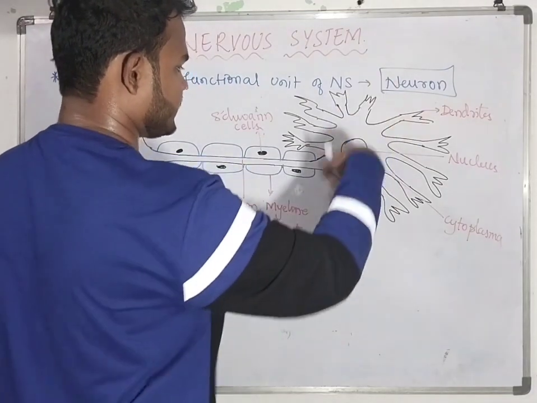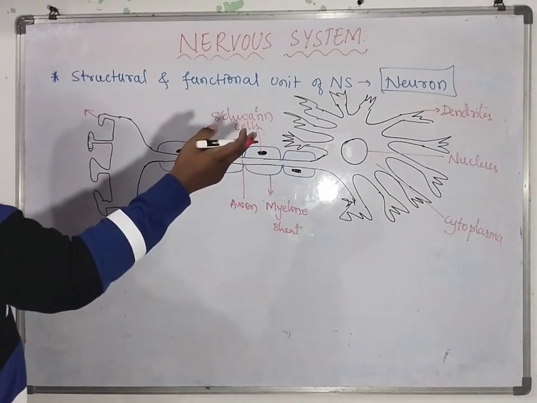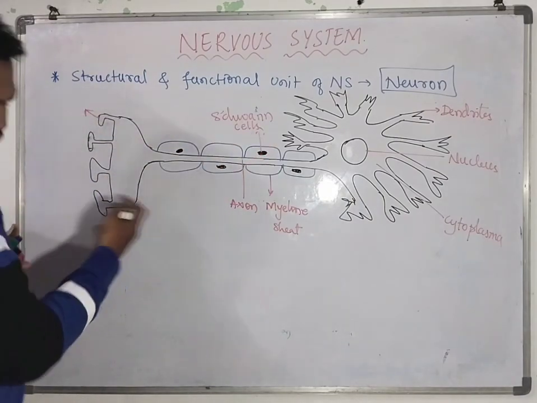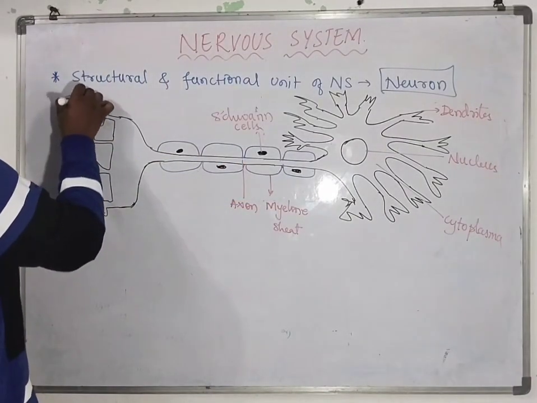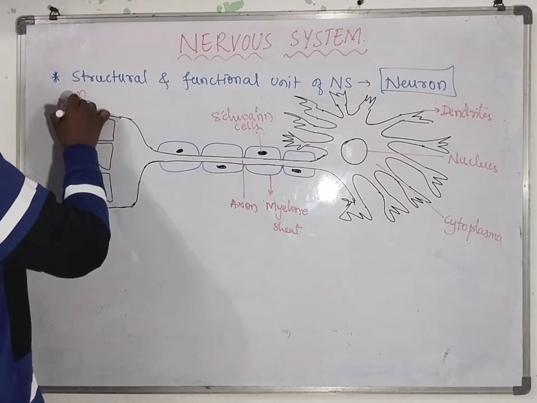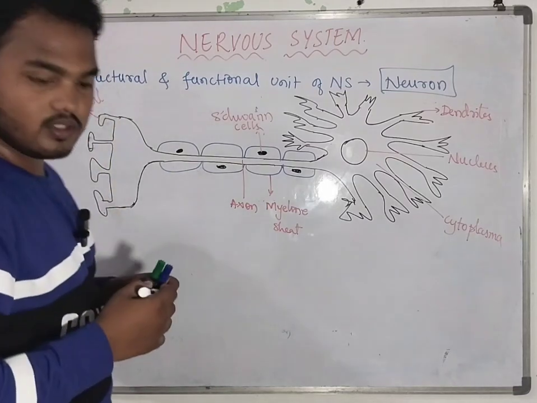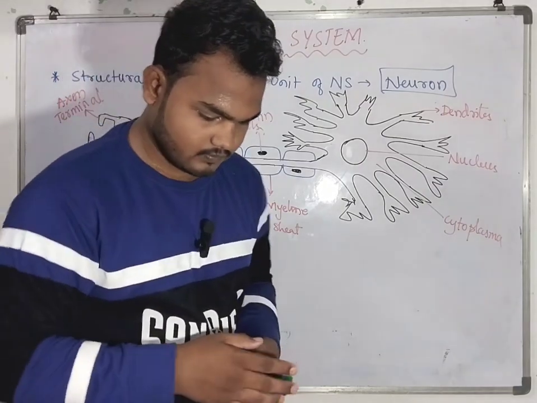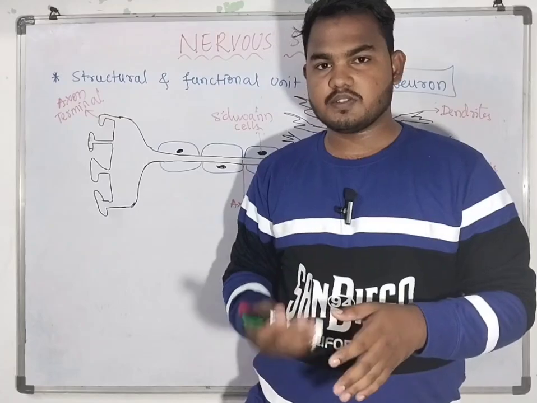There is a cell body, dendrites, axons, and the axon terminal. Okay, this is the cellular component of the nervous system.